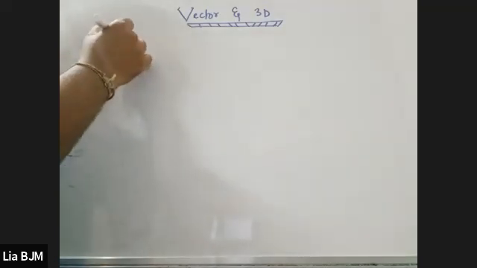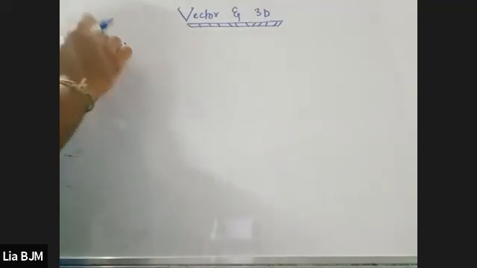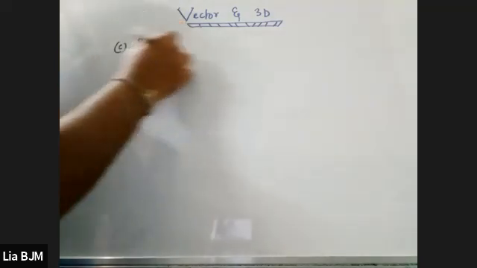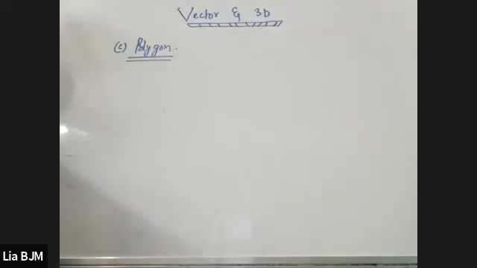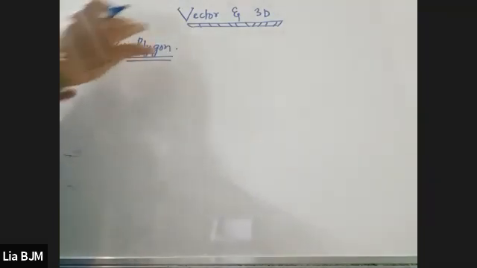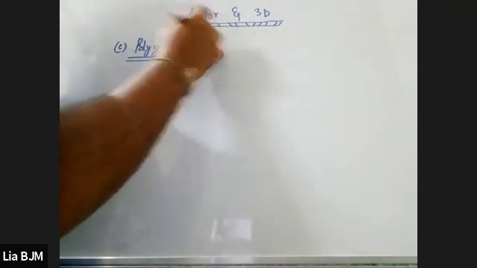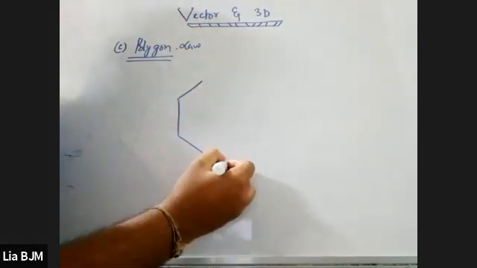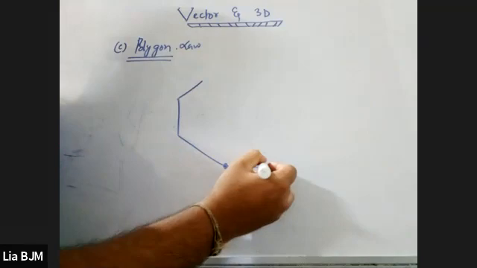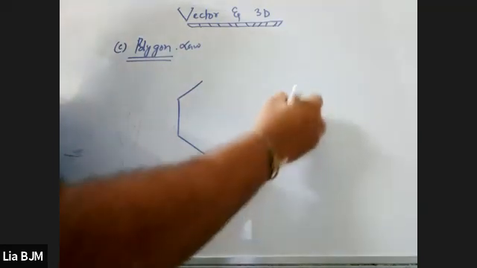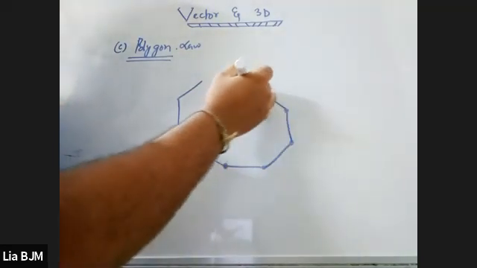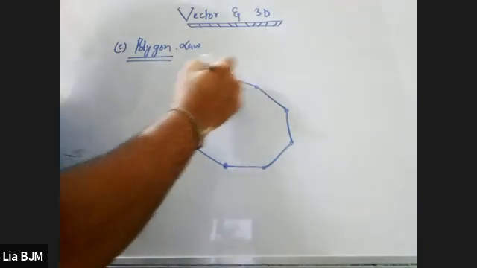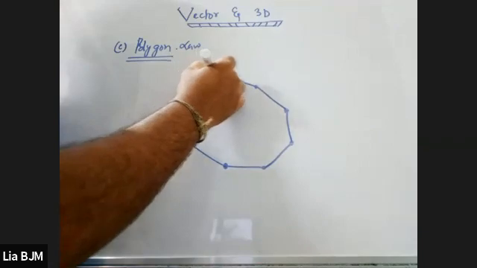Let's come to point number C, that is called polygon law. In today's class I am going to discuss only the basic things, like what a vector actually is. So what is the polygon law? In the polygon law, let's draw one polygon. Say this is a dot, or I can close this particular polygon also.